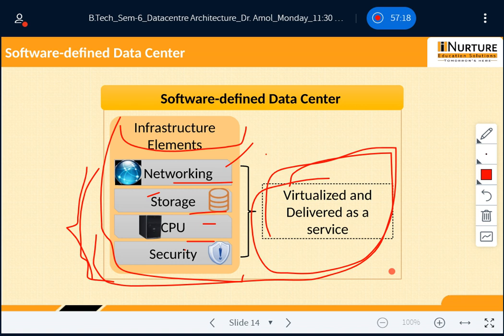So that is all in terms of the software defined data center, where all the infrastructure elements get virtualized and are delivered as services. We saw services like network virtualization, storage and server virtualization.